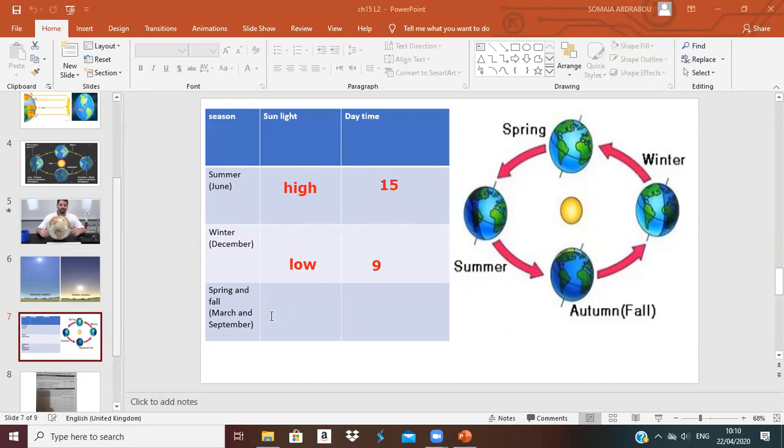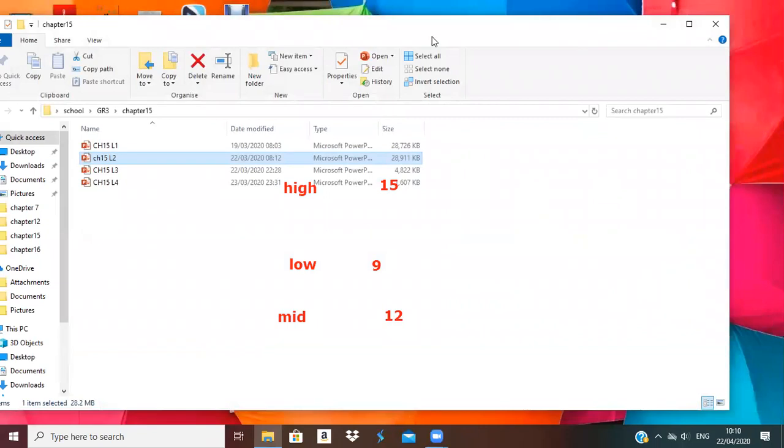In spring and fall the sun is in the middle of the sky. Okay, the sun is mid. And what about the daytime? Daytime and nighttime are equal, 12. Day and nighttime in spring and fall is 12, so they are equal to each other. Okay, this is for the second lesson. Let's move to the third one.